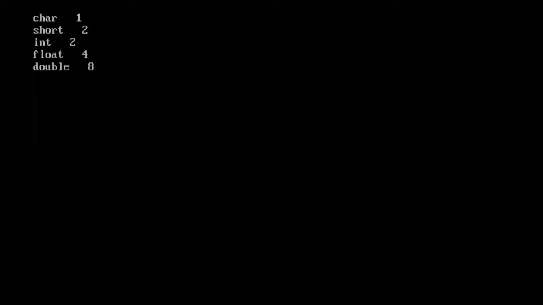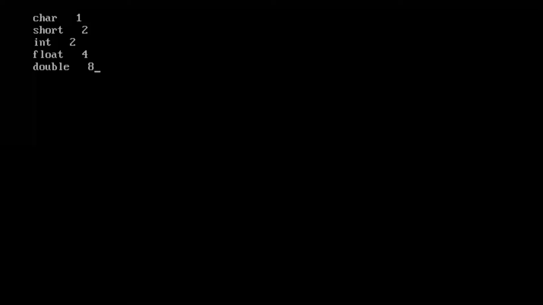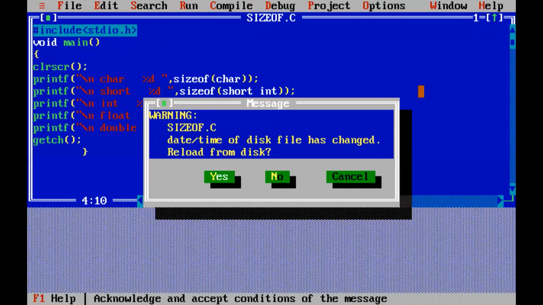Character and short int will be 1 byte only, but the later ones, depending upon the compiler and the system allocation, may differ. So this is an example for the sizeof operator.